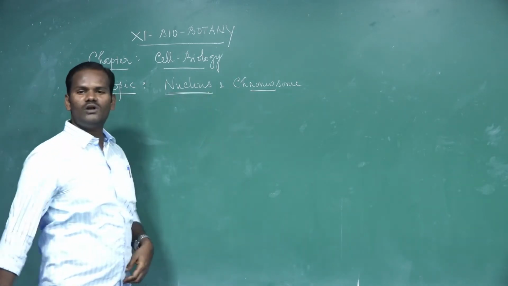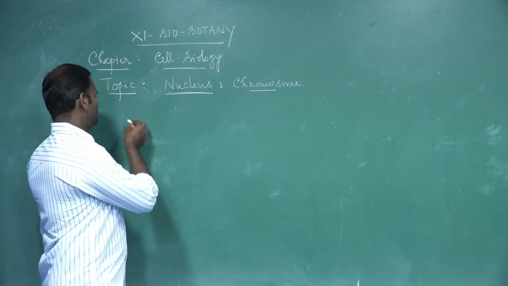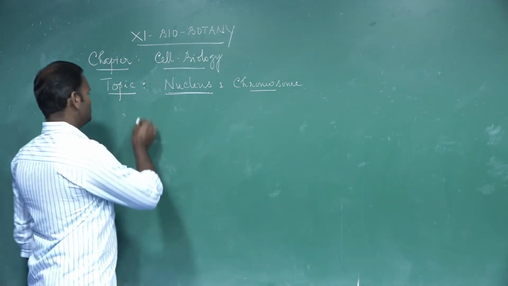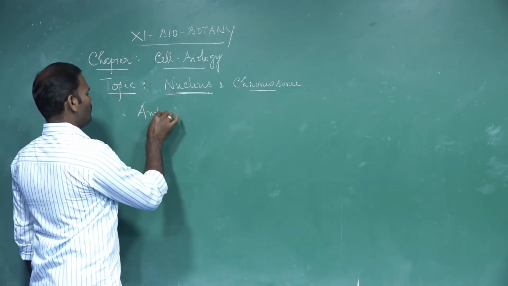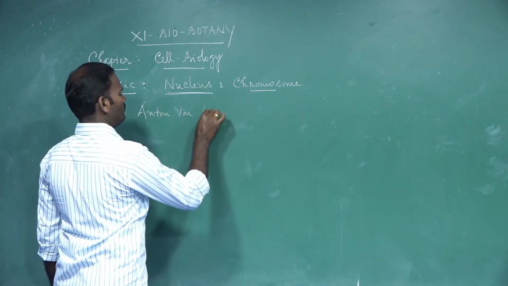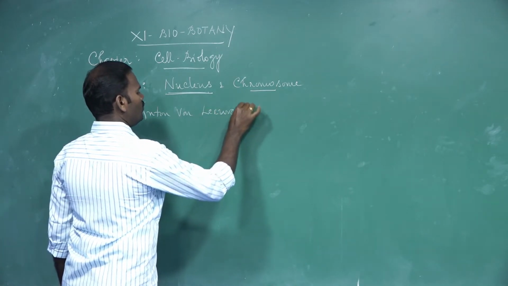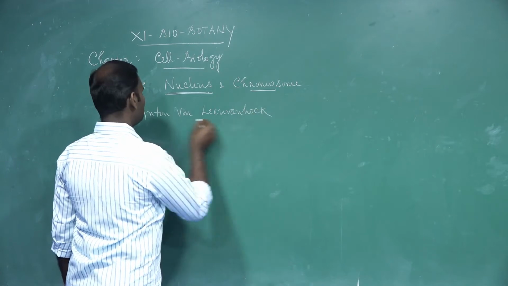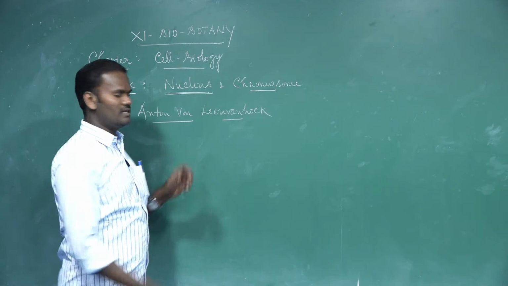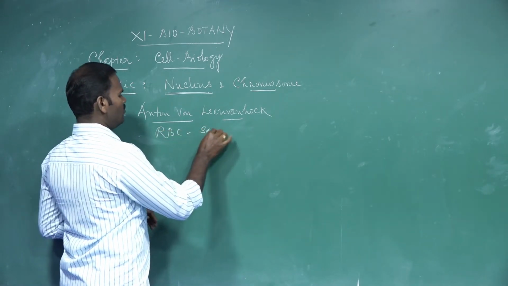The nucleus is one of the largest cell organelles present in the cell. It was first reported or observed by Anton von Leeuwenhoek. Leeuwenhoek is the first person to observe the nucleus, in the RBC, red blood corpuscles, of salmon fish.